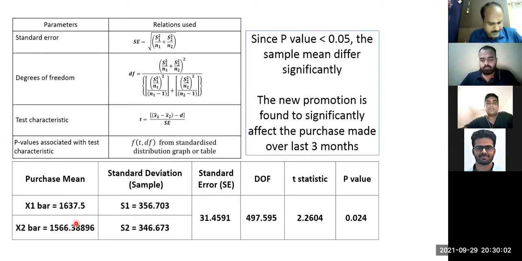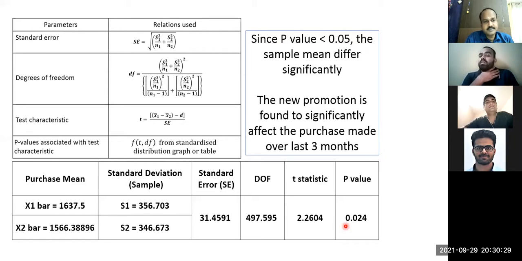Can somebody tell me, if the p-value is not 0.024 here? Let us say p-value is 0.09. How does it matter to you? When I have 0.024, you consider that the difference is significant. For the same difference, when I have 0.09, what does it mean? It is greater than 5%.